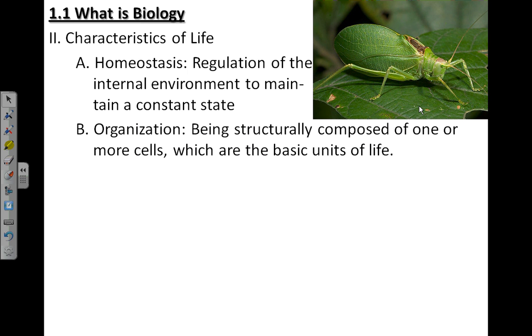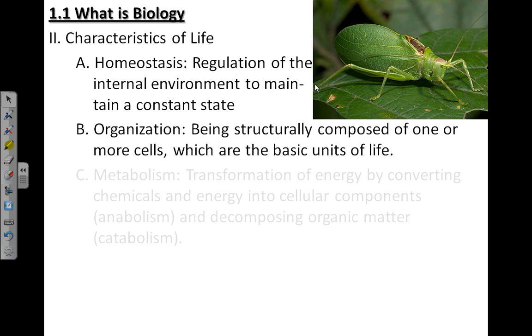Another characteristic of life is organization. We talked about the basic unit of life being a cell. And this organism, this katydid, is made of many millions of cells that make up its different structures. So that shows cellular organization.